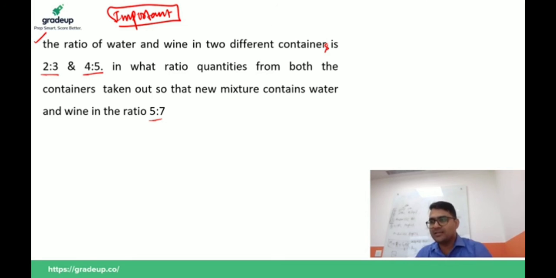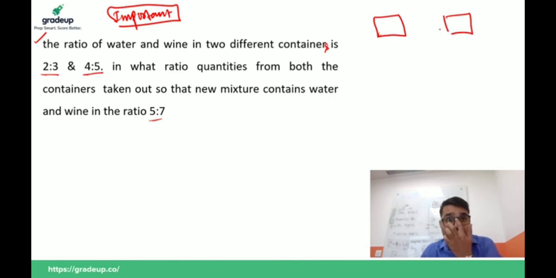Now guys, listen carefully to this question. We have two containers, one is this, second is this. The ratio of water and wine in them is 2:3 and 4:5.